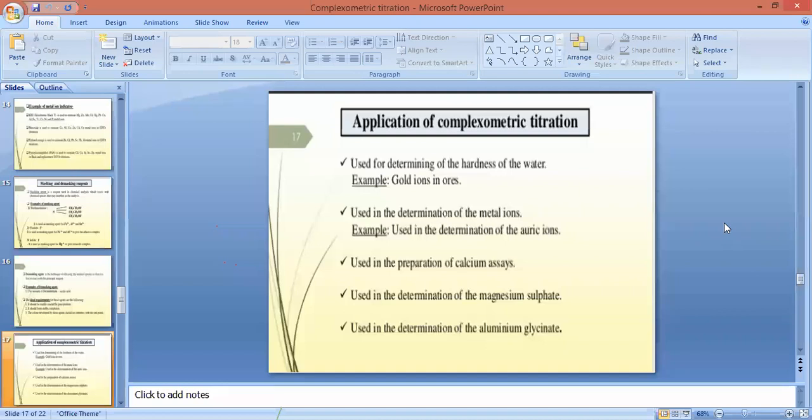Nextly, gold ions in ores can also be determined by complexometric type of titration. We can find out the concentration of uric ions in urine. That is, it is particularly used in prognosis of kidney disorder. It is also used to check the percent purity of drug substances containing calcium ion in it. It is also used for determination of magnesium sulfate and determination of aluminum glycinate.